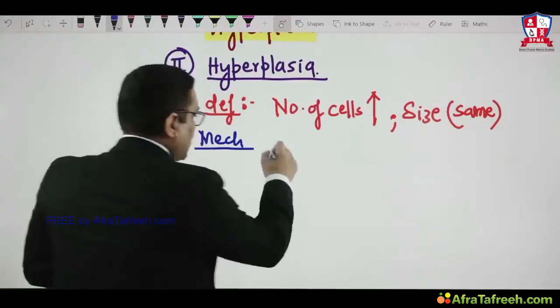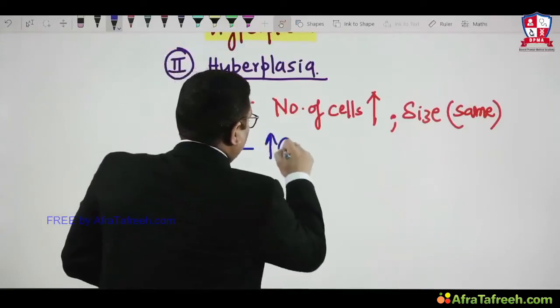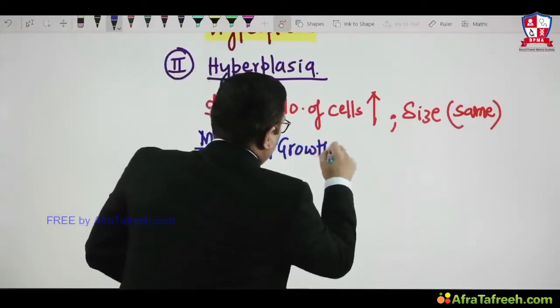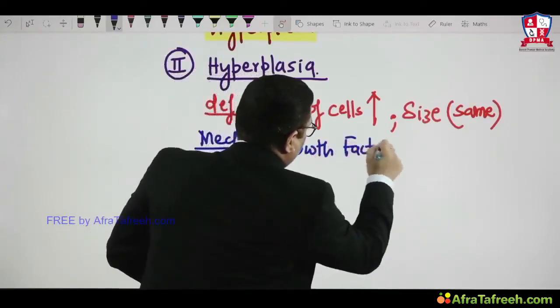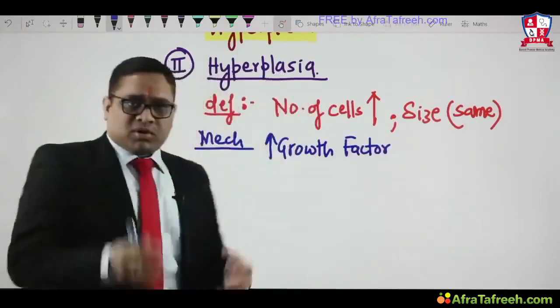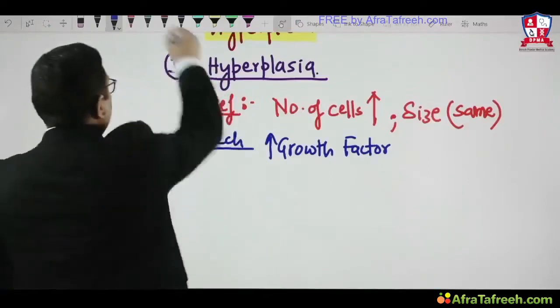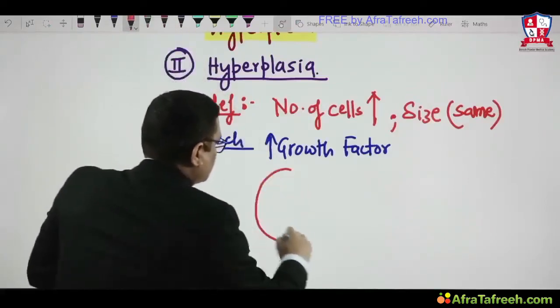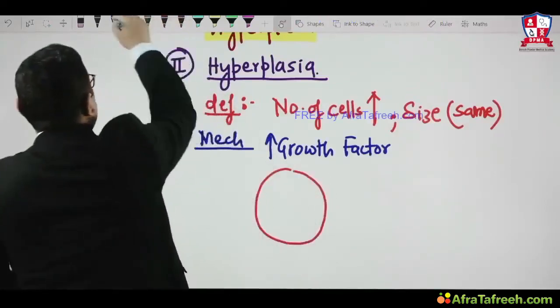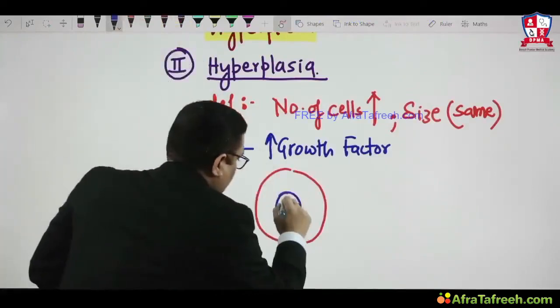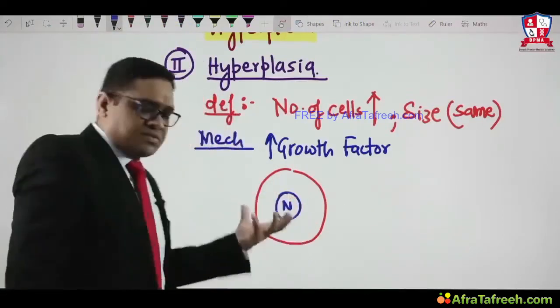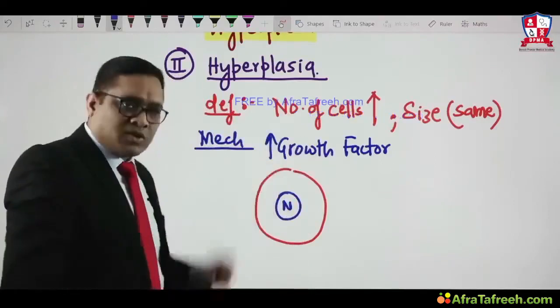In simple words, whenever there is an increase in growth factor because of the demand of a cell, see here, this is the cell and this is the nucleus. The demand of the cell was high, so that is why growth factor was increased.